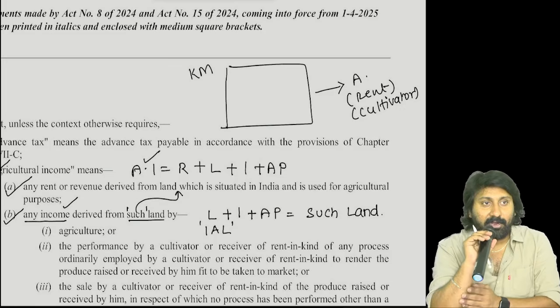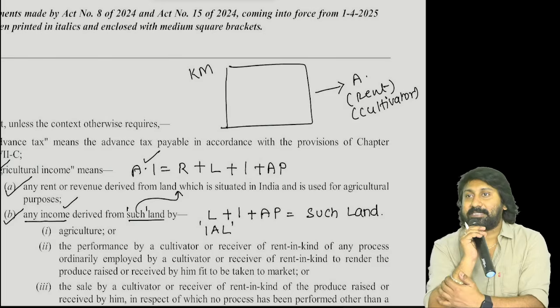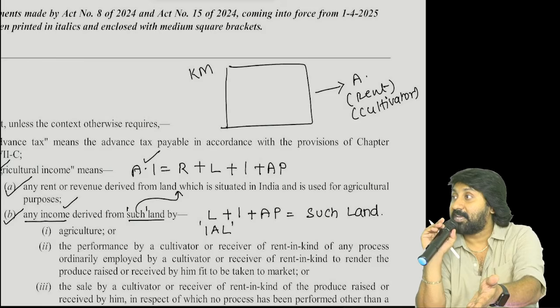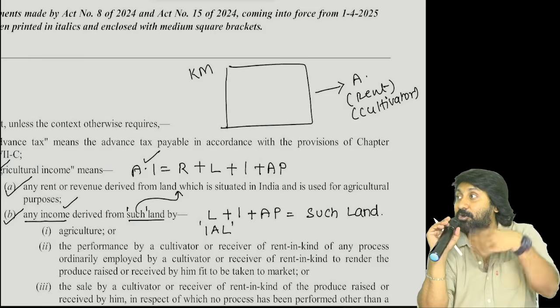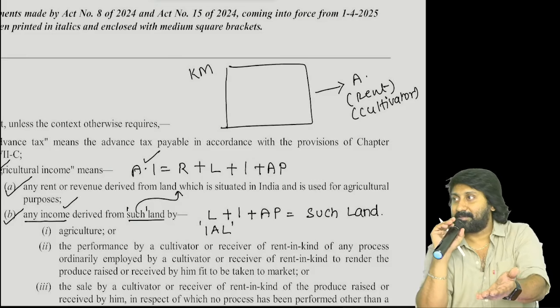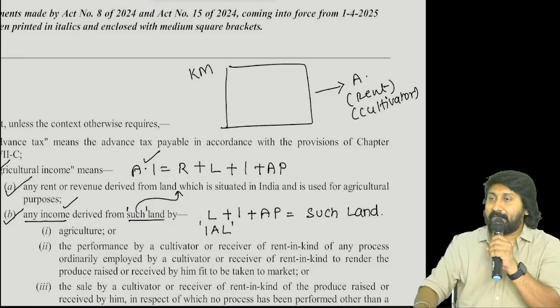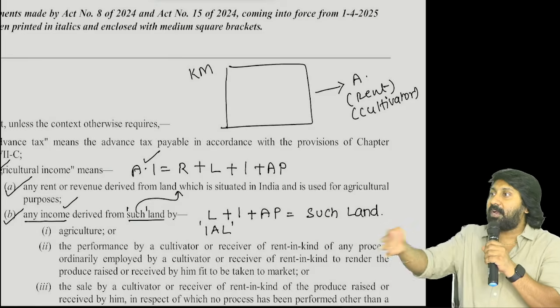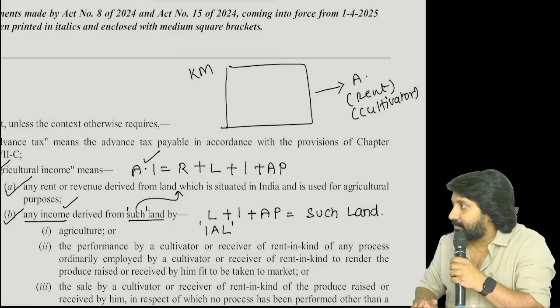Understood the point or not? Farmers are not owners. Cultivators are not owners. Owners don't have agricultural knowledge. Persons with knowledge of agriculture don't have land. That's called Kali Yugam. Understood the point or not? Persons having good knowledge of agriculture don't own the land. Persons who own the land don't know how to do agriculture.